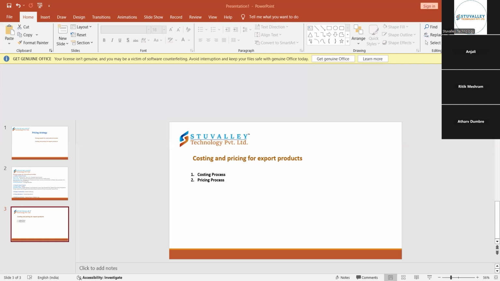What is the cost of manufacturing, how much profit margin I'm making from one unit of the item, and what is the impact of that product in that country, what is the outcome of that product. Costing is nothing but how much cost has been required during manufacturing, and the pricing process is how much profit that product makes per selling unit, what profit the brand makes. So this comes under the pricing process.